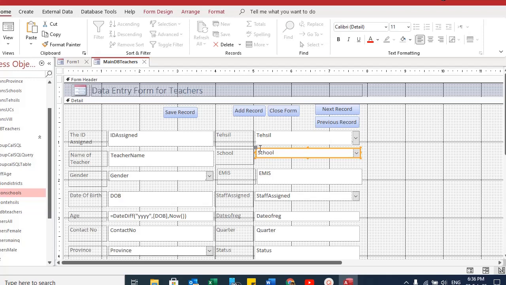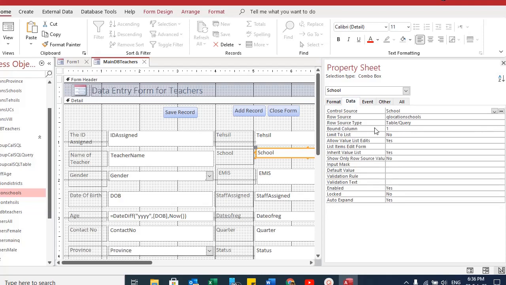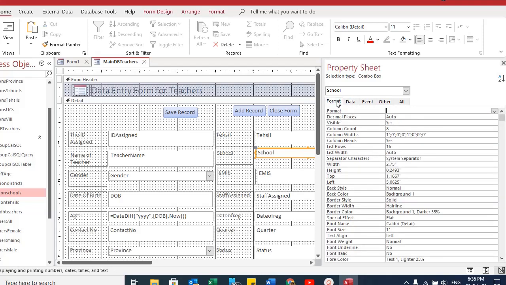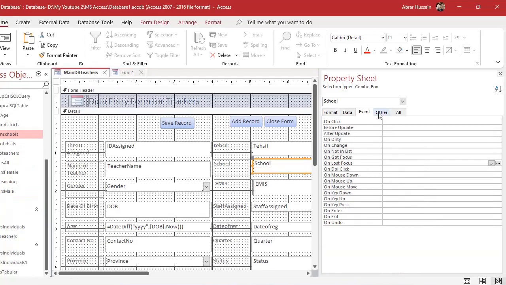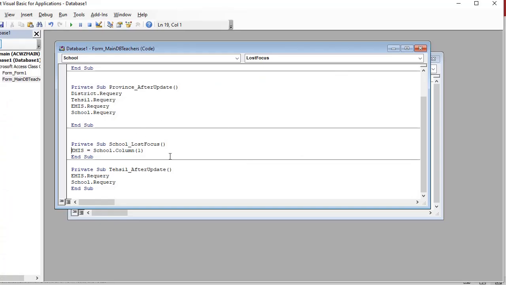Now I will just double click the school name, go to the data. Here I have set bound column 1. What is the format? There I have all the 8 columns and I need the second one. Close. Event. I will add an event. On lost focus, when someone selects the school and clicks out of this school, that is lost focus. So add a criteria here. Code builder.